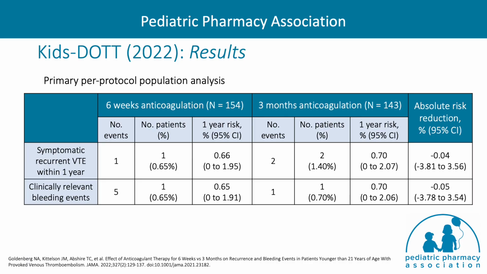The results of the study showed that the primary efficacy outcome of symptomatic recurrent VTE within 1 year occurred in 1 patient, or 0.65%, in the 6-week anticoagulation group, compared to 2 patients, or 1.4%, in the 3 months anticoagulation group. The primary safety outcome of clinically relevant bleeding events occurred in 1 patient in the 6-week group compared to 1 patient in the 3-month group.